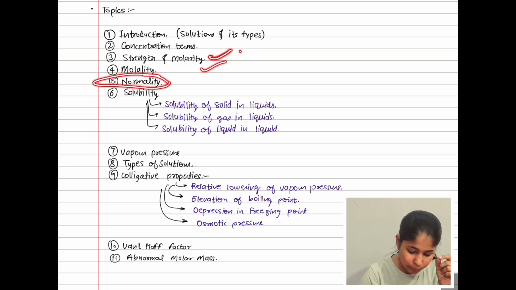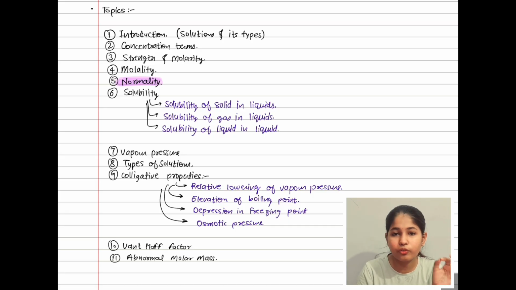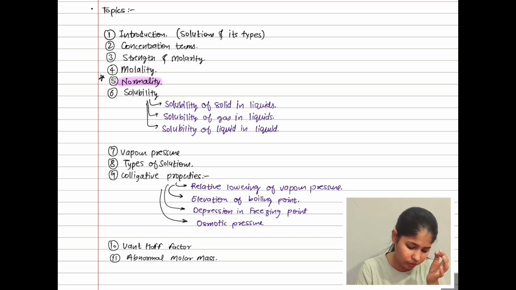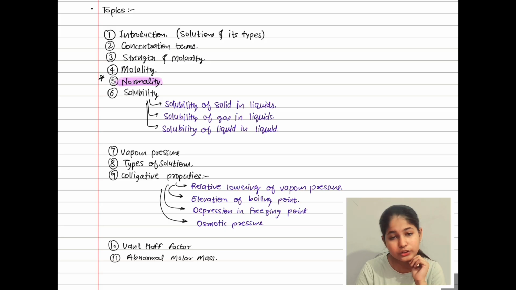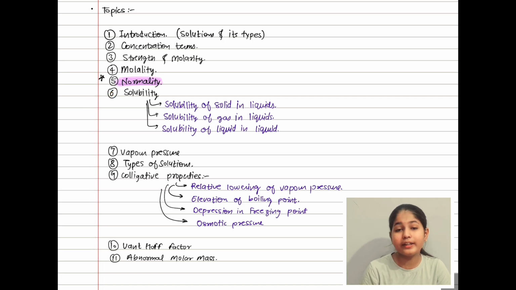Then we are going to talk about normality. As I have told you, this topic is not for boards. So we can say that this is only for competition exams. For example, as I am preparing for NEET, in the NEET syllabus the normality topic is given. That's why I am also going to talk about this here too. Okay, if you want you can skip also. Then from topic 6, our real chapter is going to start.